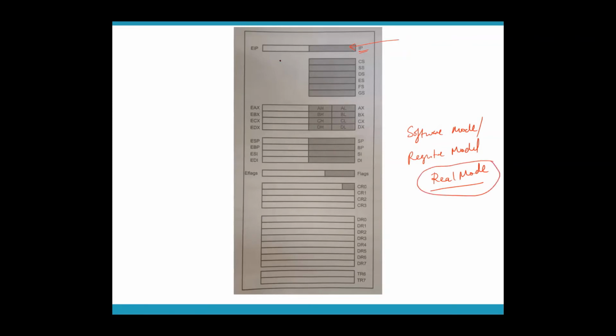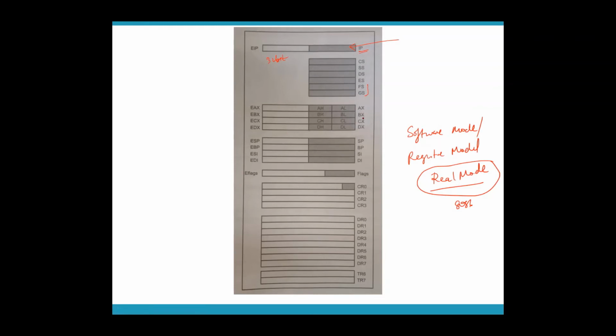So you know that EIP is 32-bit. But in real mode, we'll be making use of only IP. Only IP is available because our processor is 8086, right? 386 is emulating the behavior of 8086. So we'll be making use of only IP. Same way, apart from CS, SS, DS, and ES, you have FS and GS, which will also work as your data segments.